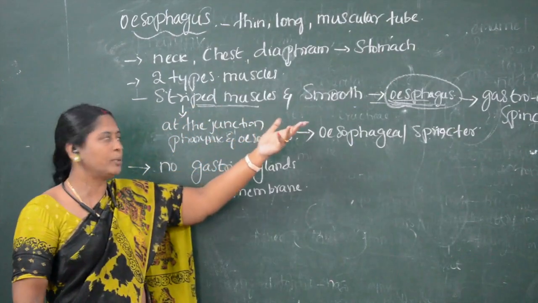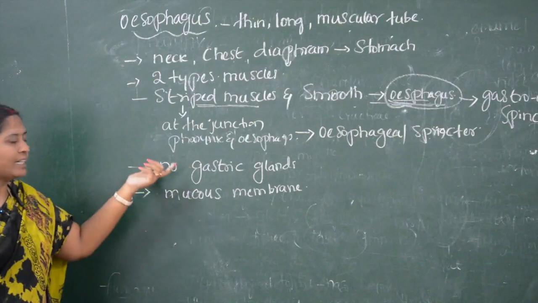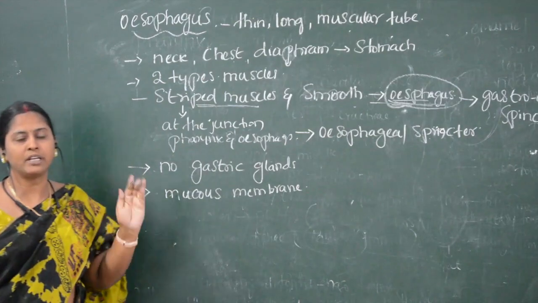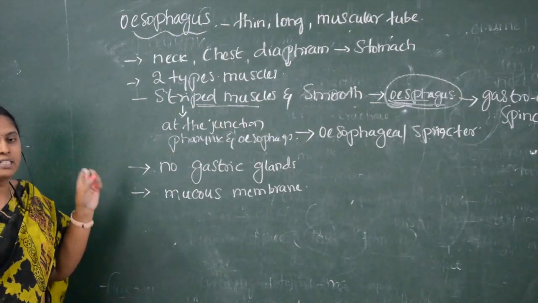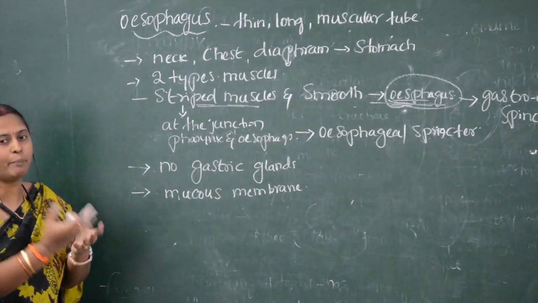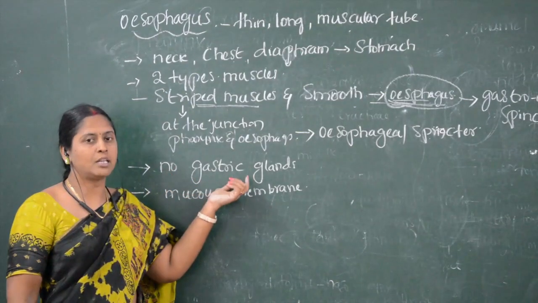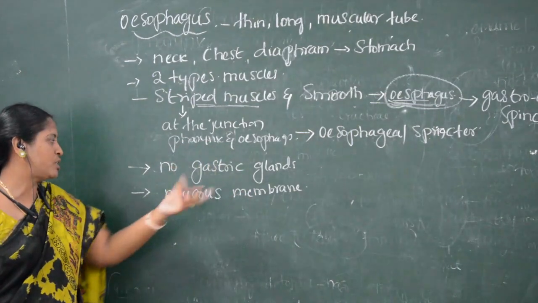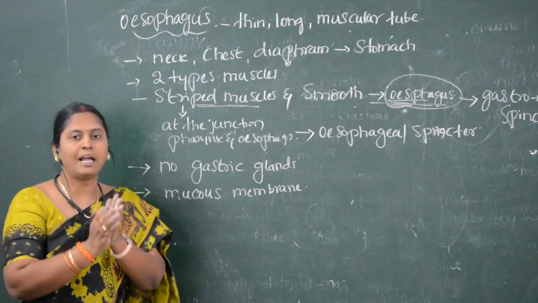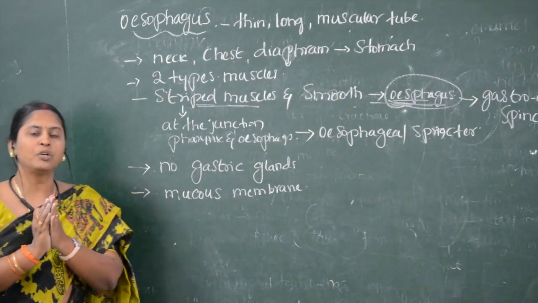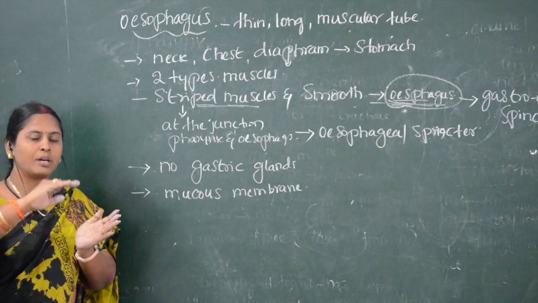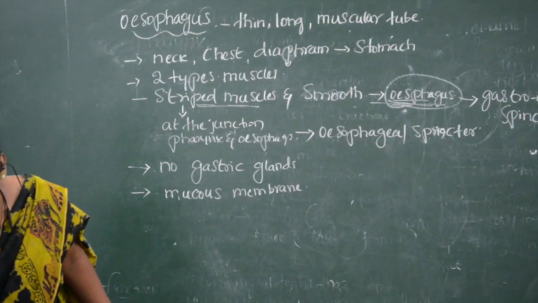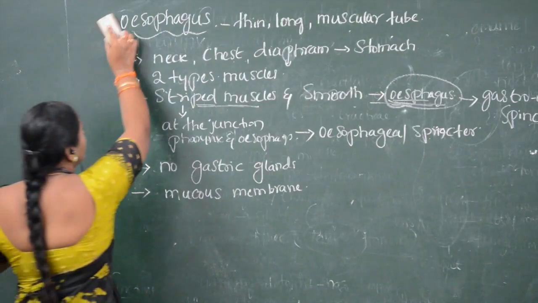The esophagus consists of two kinds of sphincters. One of them prevents food particles from suddenly falling into the stomach. No gastric glands are present in the esophagus. It is just a pipe which allows the food particles to pass through it. Another feature is that the esophagus is lined with mucous membrane, whose main function is to help the food particles run smoothly. So these are the functions of the esophagus.